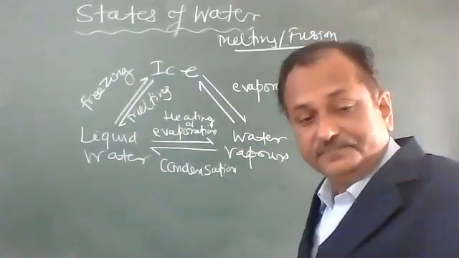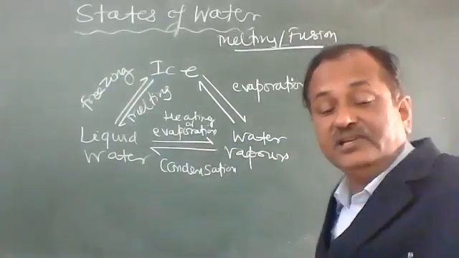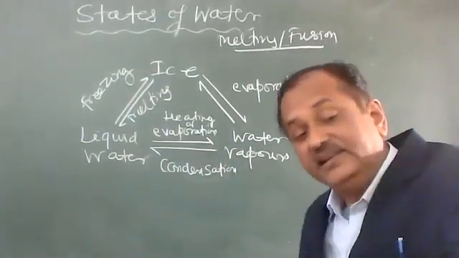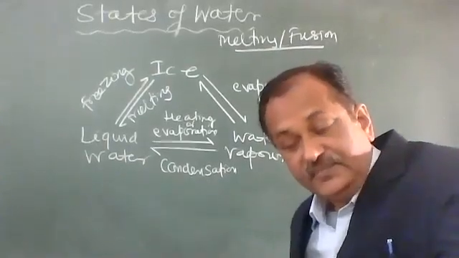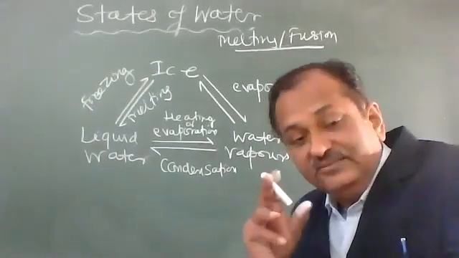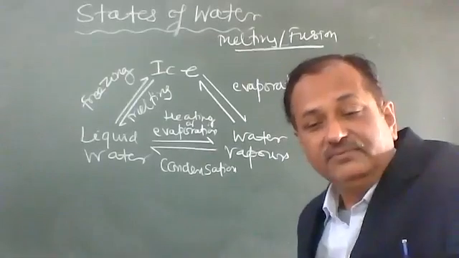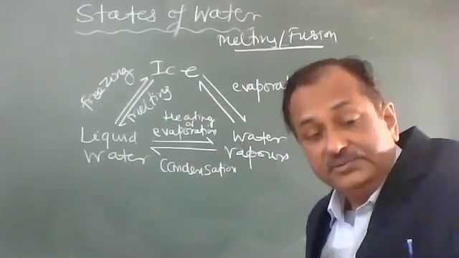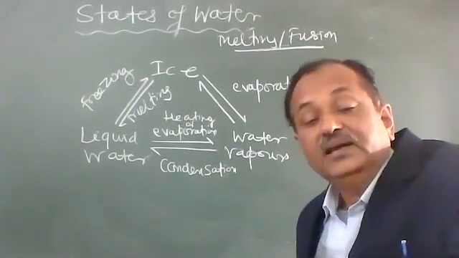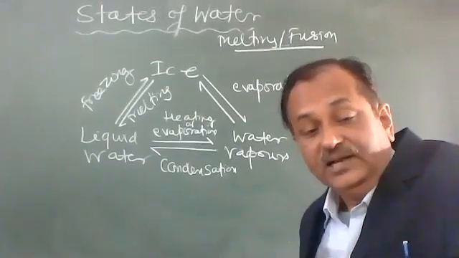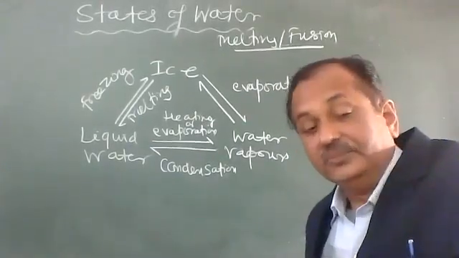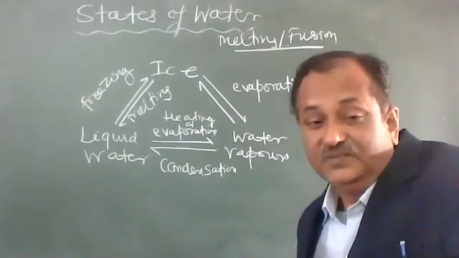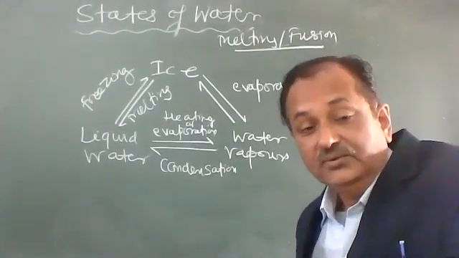This evaporation, you all must have seen with ice cubes. Ice is in the fridge at 0 degrees Celsius, but when we take it out, we notice vapors coming from the ice cubes or even from ice cream. See carefully. Why?